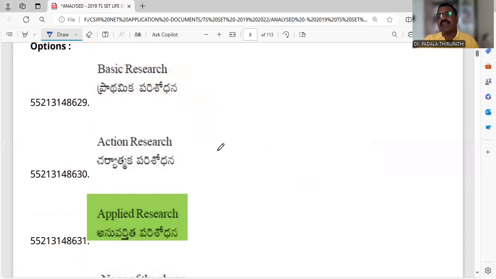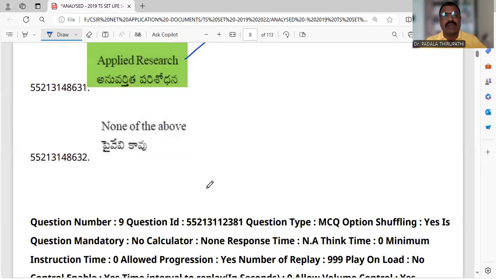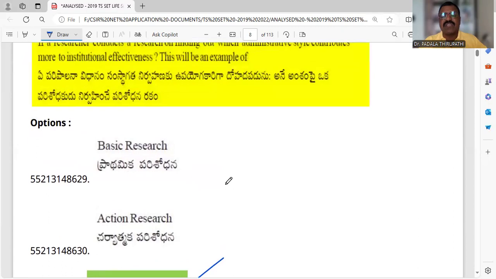Action research, whenever the problem has occurred, after the occurring of the problem, immediately we can go and apply the research, that we can call as action research. But for institutional effectiveness, what we use is applied research. Okay, applied research is the right answer of this 8th question.